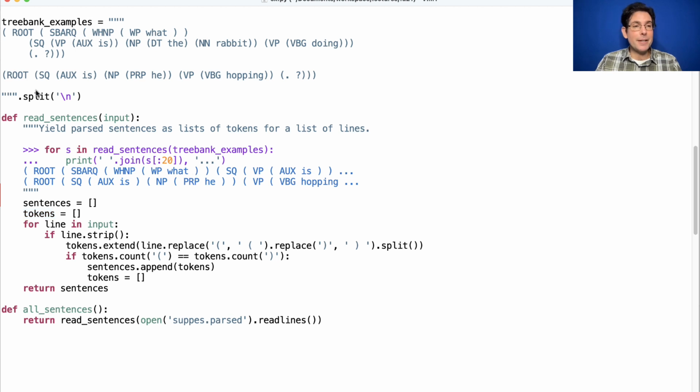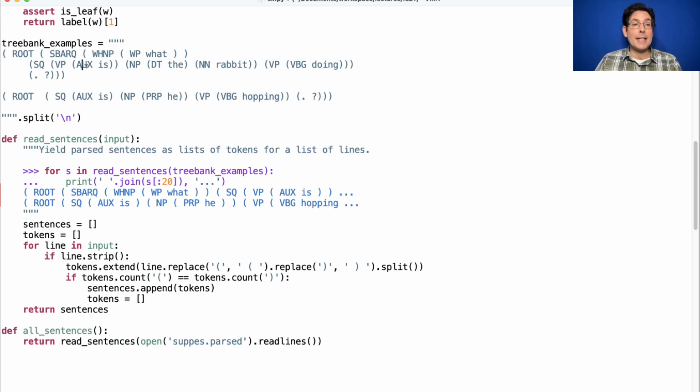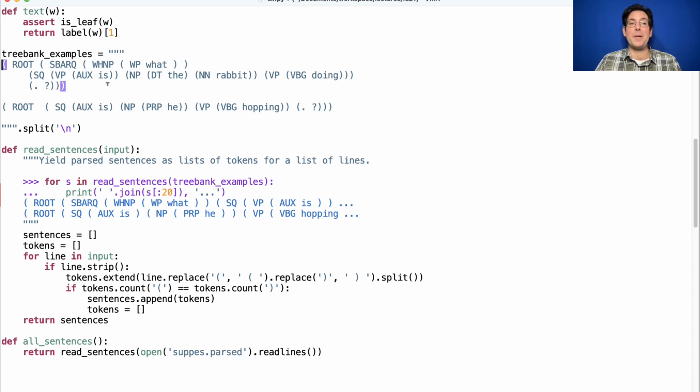And what's that doing? Well, that's making sure that everything is nicely spaced out so that the parentheses end up as their own elements in the list. This line says if the token count for open parenthesis is equal to the count for closing parenthesis, we've gotten to the end of a sentence. If I'm only at this line, that won't be true, because I haven't found the closing parenthesis for the original opening parenthesis.